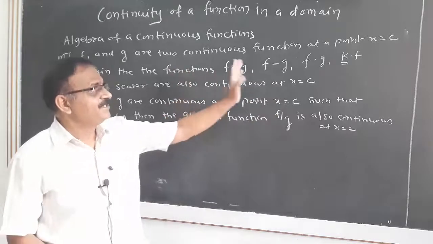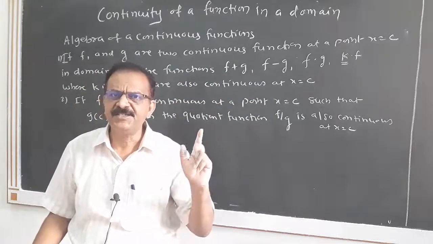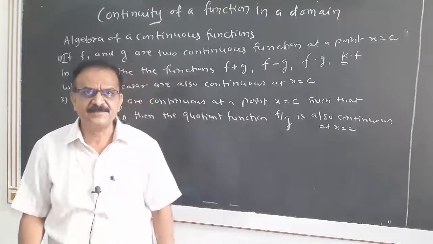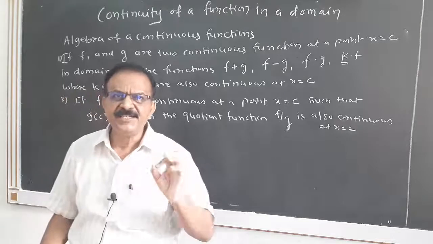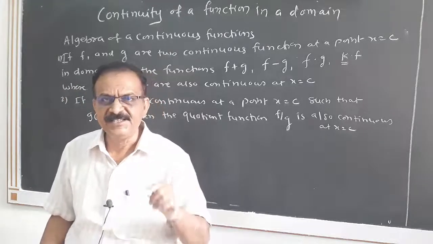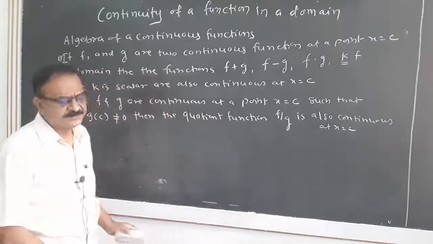If f and g are continuous functions, then f plus g, f minus g, f into g and k into f are continuous functions where k is a scalar number. And if g at c is not equal to 0, then f by g, this quotient function, is also continuous at the point x equal to c.